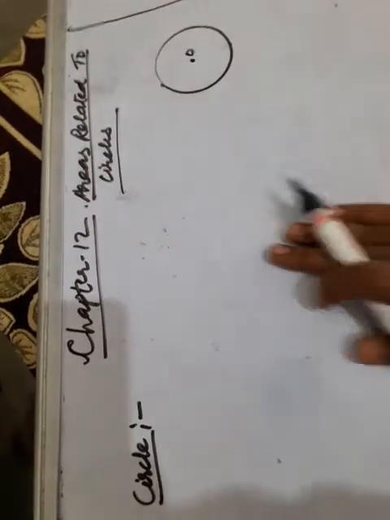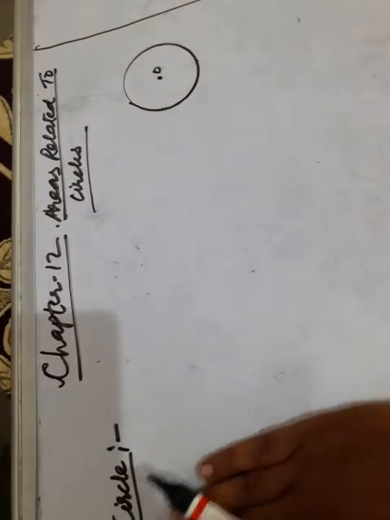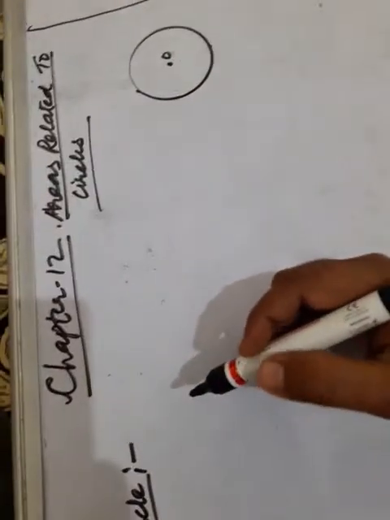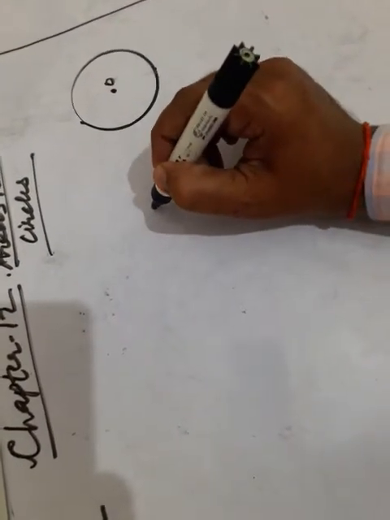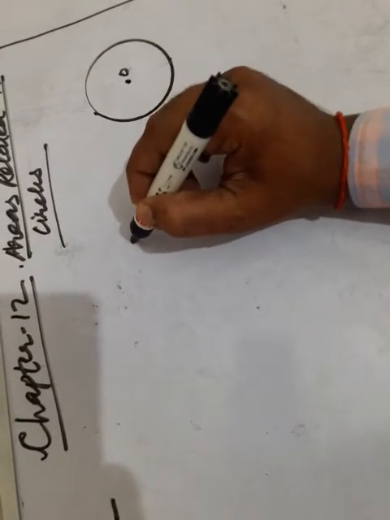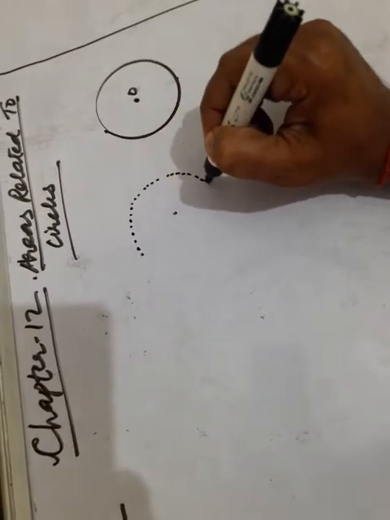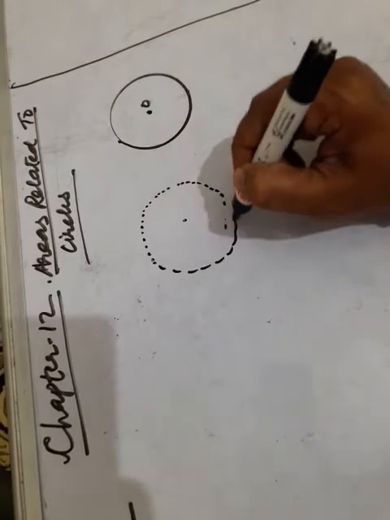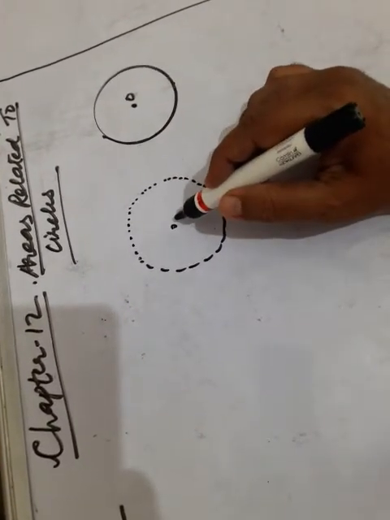What is a circle? You have been studying the definition of a circle right from class 3rd standard. If you define a circle like this, it is the collection of all those points which are equidistant from a fixed point. This fixed point is called the center of the circle. Clear? So let us revise it.